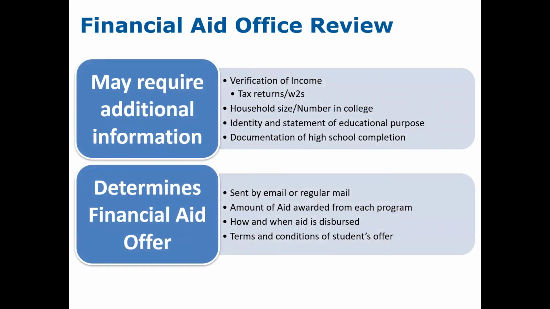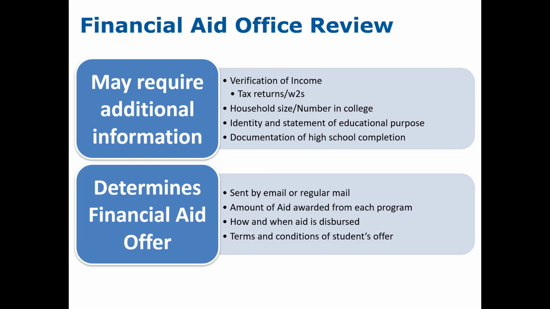So you will start submitting the FAFSA form after October 1st. It will be released to all of the schools that are listed in the school selection section. And then the schools will start to receive those FAFSAs in November and December and start to bring those into their systems and evaluate whether or not additional information is needed. So remember, we talked about if a student is selected for a process called verification, then the school will reach out to the student to let them know that they need this additional information.